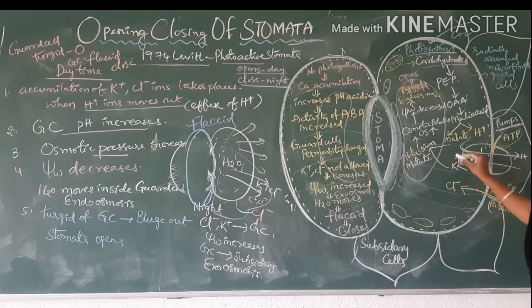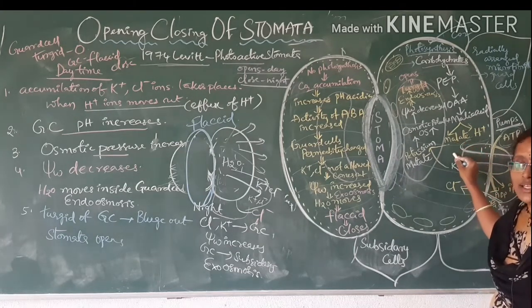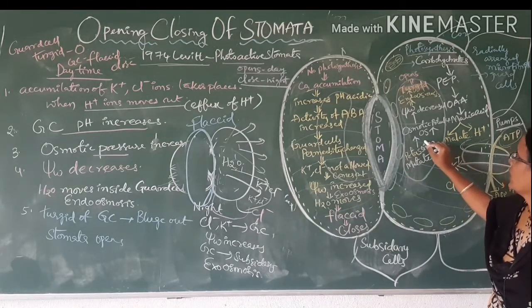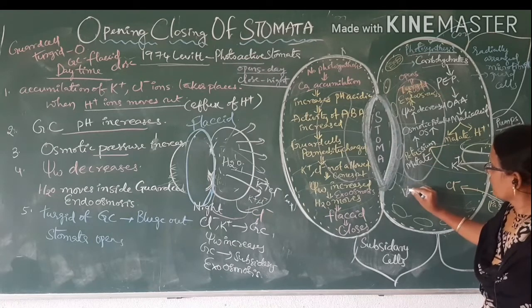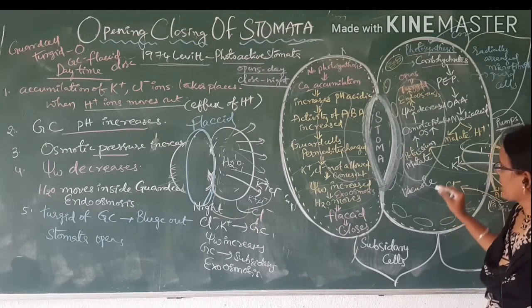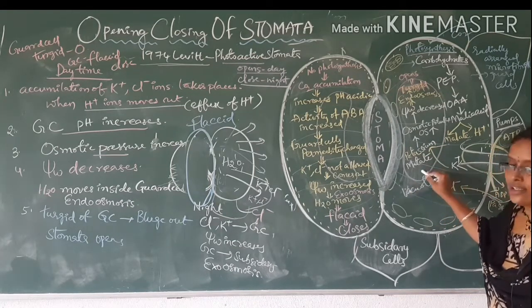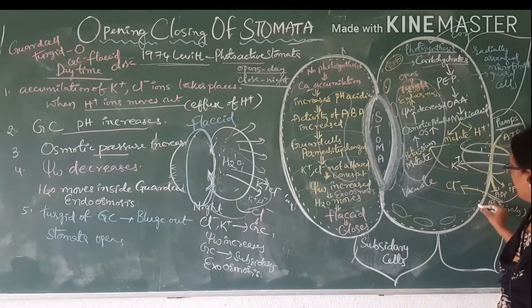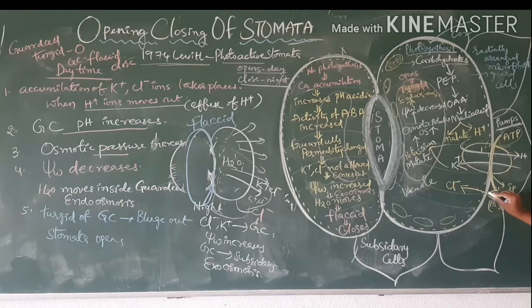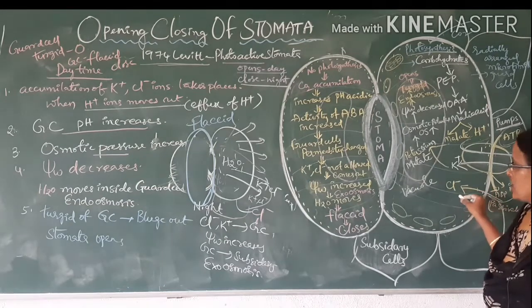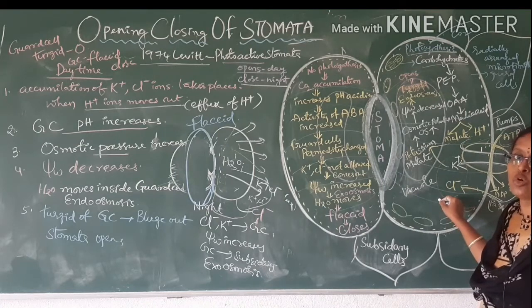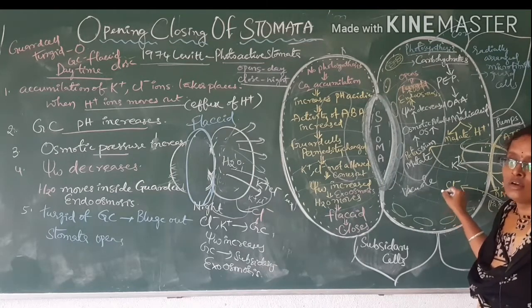These K plus ions with the malate form potassium malate and enter into the vacuole. The guard cells have a big vacuole. When they enter into the vacuole, due to the ion concentration, and also associated with passive movement of K plus ions, K plus ions are accumulated. More concentration is there in the guard cells.